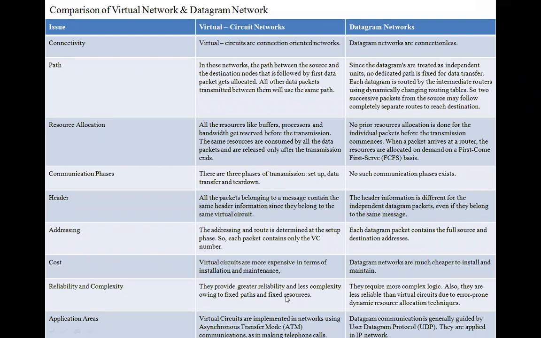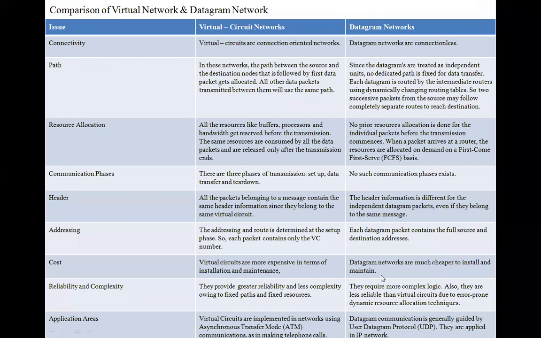Datagram is not that reliable. One is connection oriented, the other is connectionless. Application: we use telephones, landline, and asynchronous transfer mode for virtual circuit. For datagram we use UDP, user datagram protocol, versus TCP.